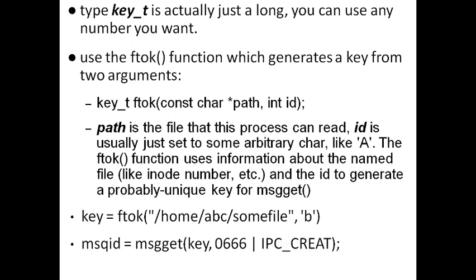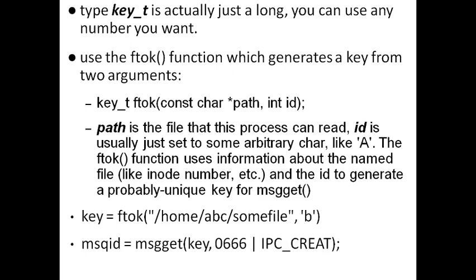For example, if the sender creates a new message queue using a particular file name and a particular ID, and the receiver should also connect to the same message queue, only then can they communicate. So the receiver will also mention the same file name with the same ID with ftok. Because ftok will generate the same number for the same arguments, both sender and receiver will get the same key and they will connect to the same message queue. So that is the reason ftok is used.